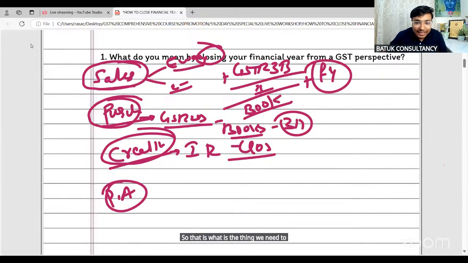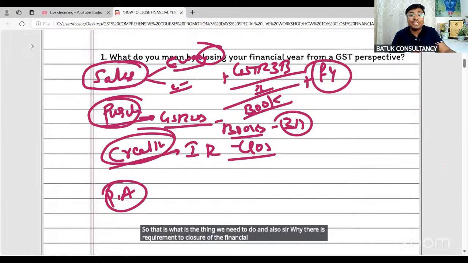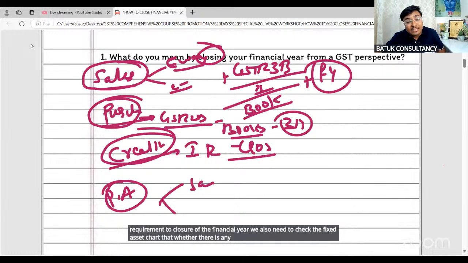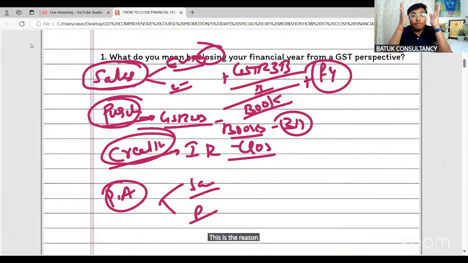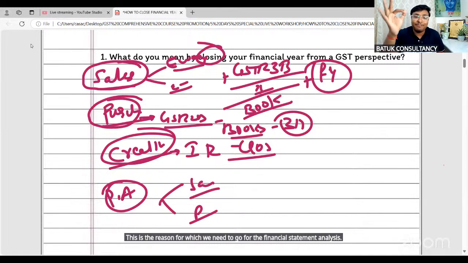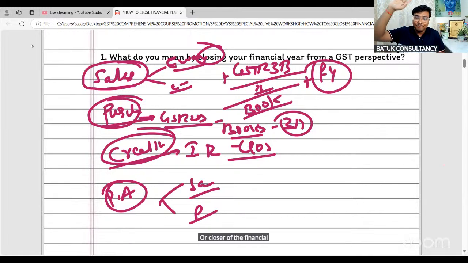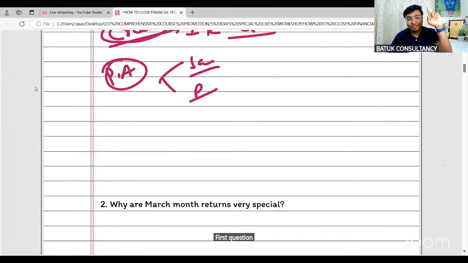And also, sir, why is there a requirement for closure of the financial year? We also need to check the fixed assets chart, whether there is any sale or purchase of fixed assets and whether the proper entries have been made or not. So these are the purposes of the financial statement analysis, or this is the reason for which we need to go for the financial statement analysis or closure of the financial year. Sir, do you agree with me? Is the first question okay for everyone? Purchase, sales, credit, and fixed assets.